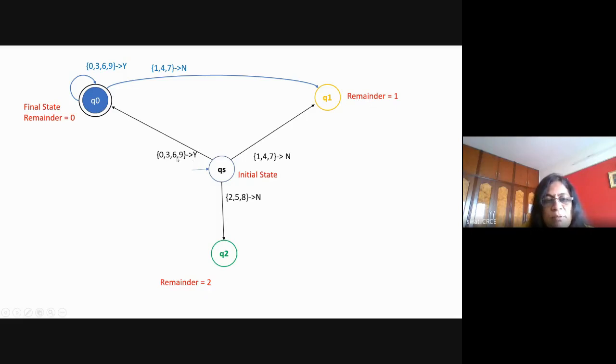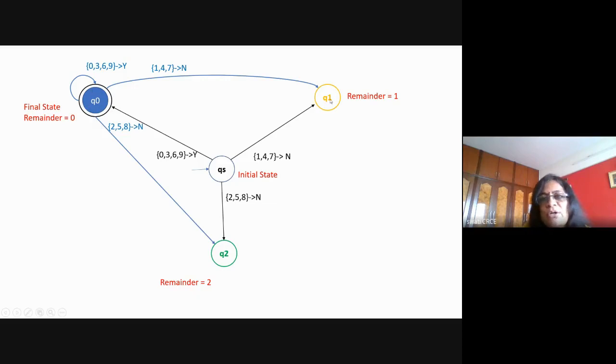We can check 67. Suppose 67 is the number. With 6 it will reach here. With 67, the remainder is equal to 1, and now it is in the state Q1. Similar to that, if the number is 62, the remainder will be 2, and it will go to the state Q2. Because it is my definition that QS indicates the initial state, Q0 indicates a state where the remainder is 0, Q2 is a state where the remainder is always 2, and Q1 is a state which indicates the remainder is equal to 1. Now for all the symbols, there are 10 symbols, no? 4 plus 3 plus 3. All 10 symbols, all the transitions are done with Q0. So we are done with the state Q0.